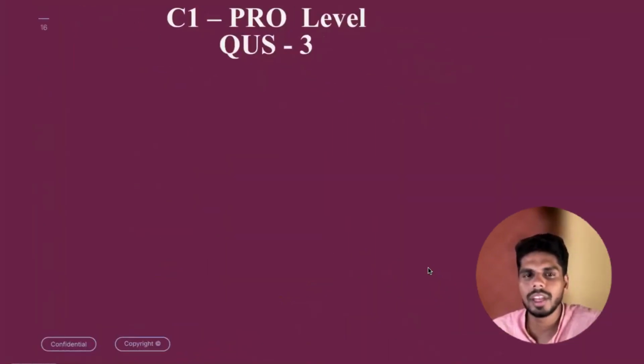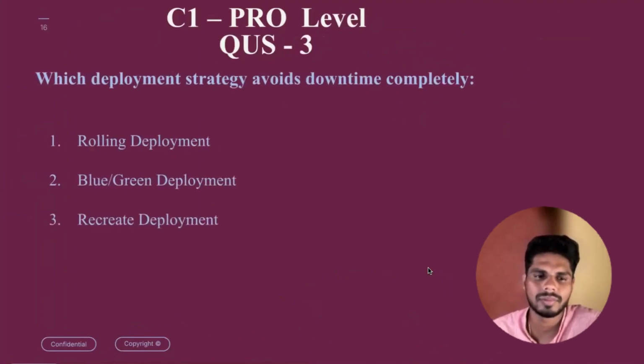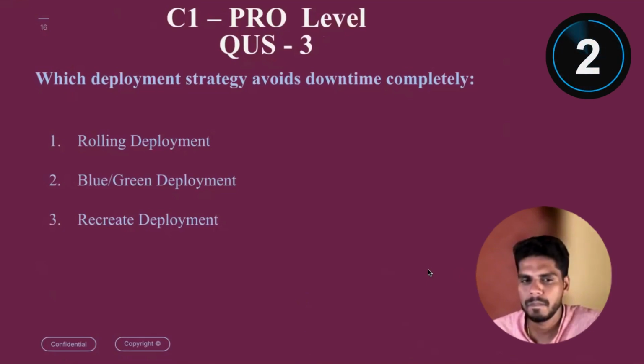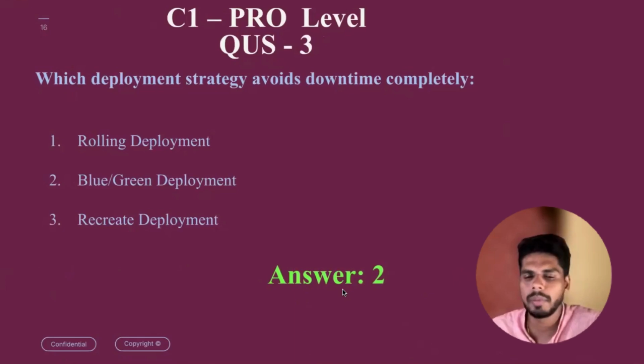Question 3 in the pro level. Which deployment strategy avoids downtime completely? Many of you already know the answer, but still: option 1, rolling deployment. Option 2, blue-green deployment. Option 3, recreate deployment. 5 seconds to identify. The answer is going to be blue-green deployment. Yes. There will be two sets of services running, blue and green. If you are doing a migration or an upgrade or any activity, you can expect the least downtime with blue-green deployment.